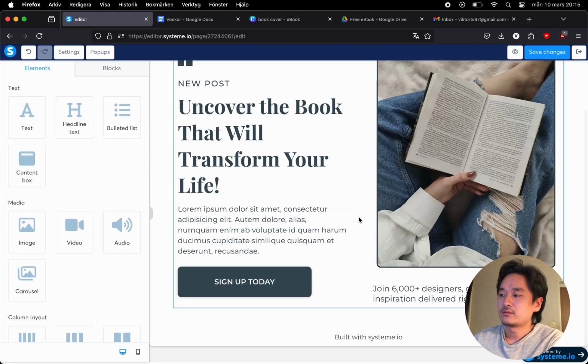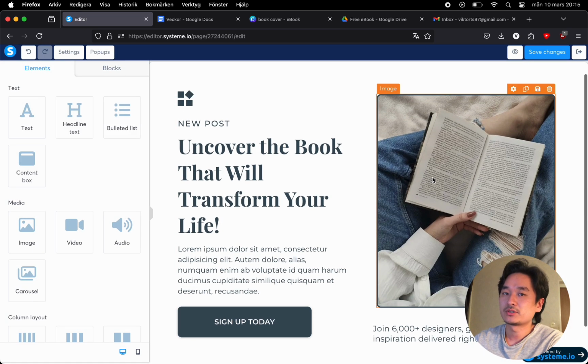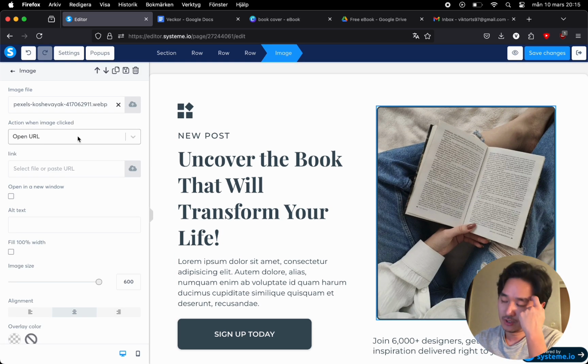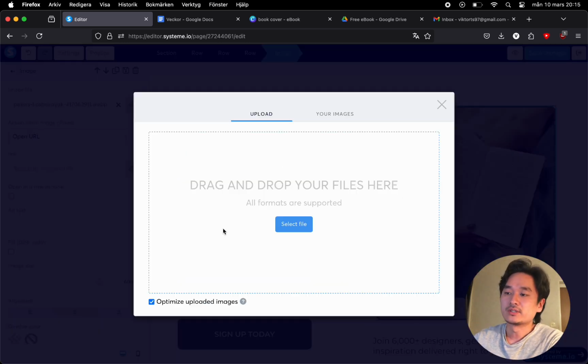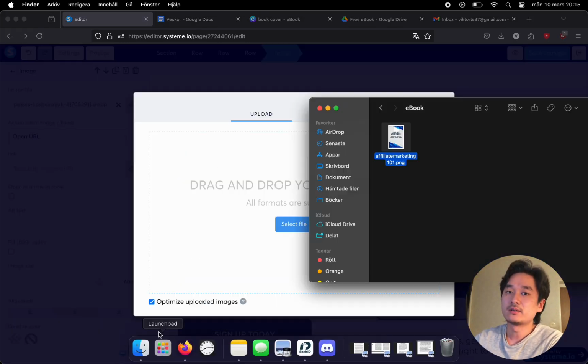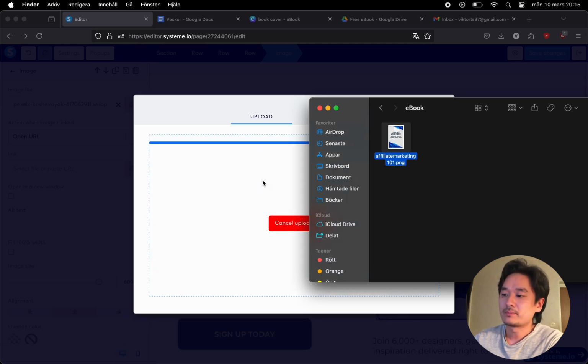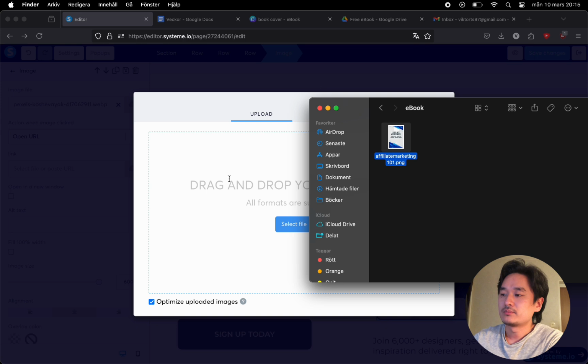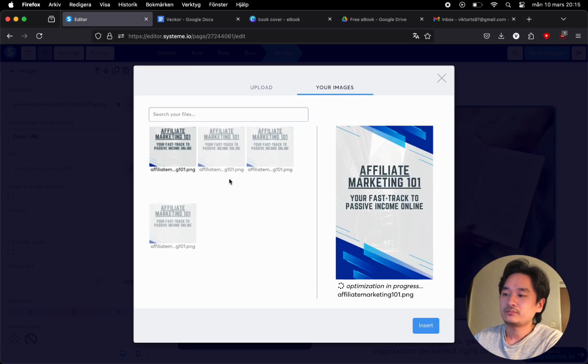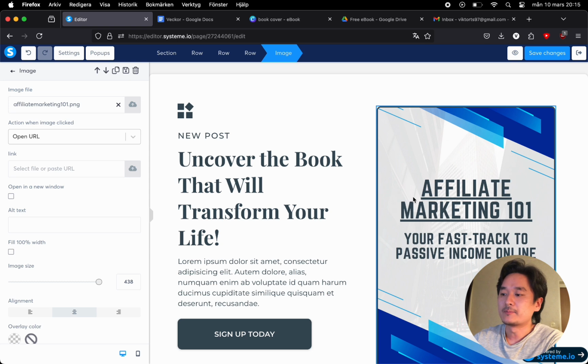And now I want to change this picture or this image, and there's one that I've created using Canva. It took me less than a minute. There's a lot of templates there as well, but I'm just gonna drag and drop it into there. And so now you see I've uploaded this image before, but once it is uploaded you just simply hit insert and it will update.